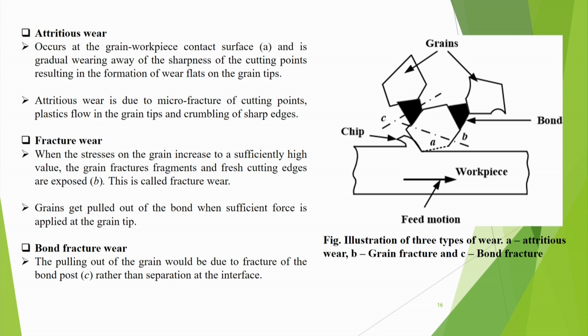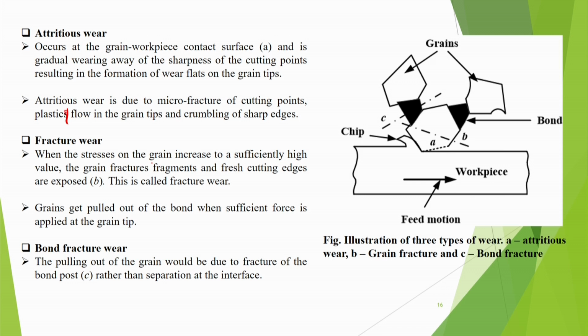Now, attritious wear is due to micro fracture of cutting points, plastic flow in grain tips, and crumbling of sharp edges. Now, we go to fracture wear.